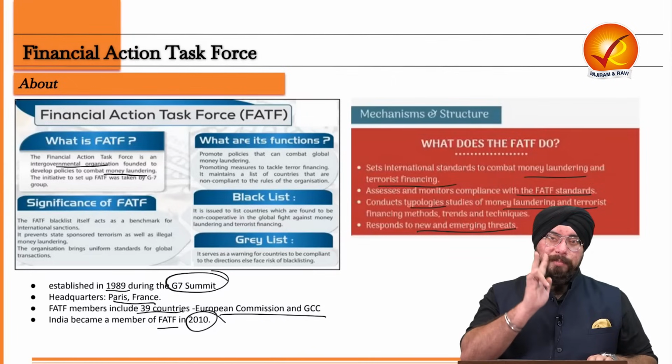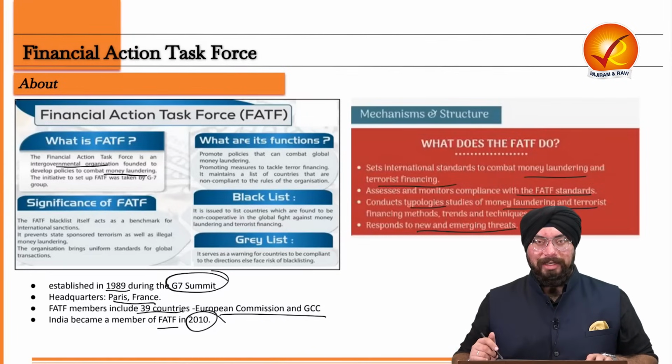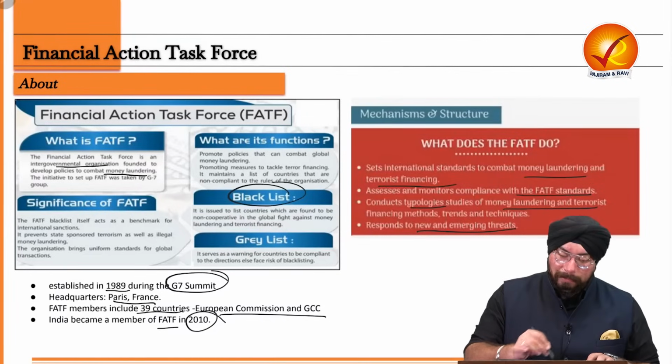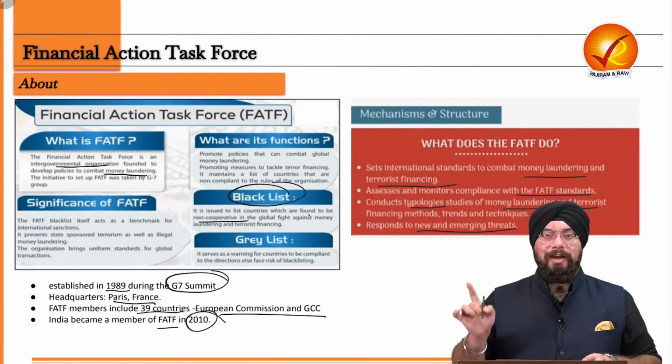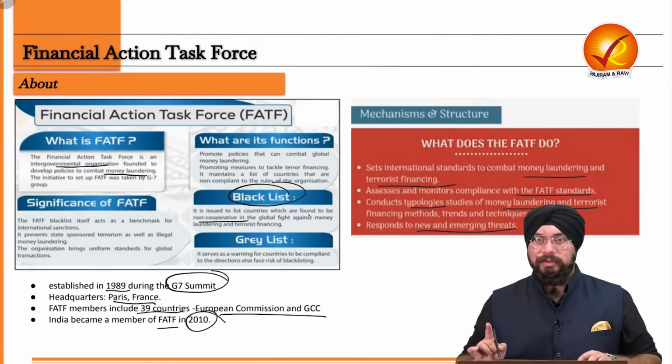Now, what are the two types of list which FATF maintains? First is the blacklist. This blacklist is issued to list countries which are found to be non-cooperative in the global fight against money laundering and terrorist financing.